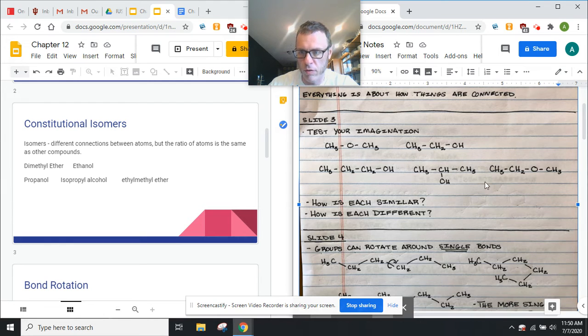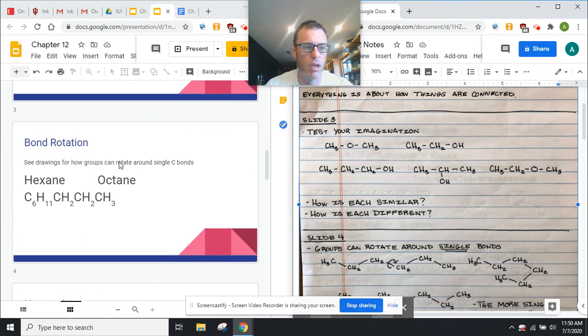Here, same. Three carbons in all of them. We have eight hydrogens in all of them. I think, yeah, eight hydrogens in all of them. But the only difference here is how everything is connected. So that's what we have. That's what makes constitutional isomers different.